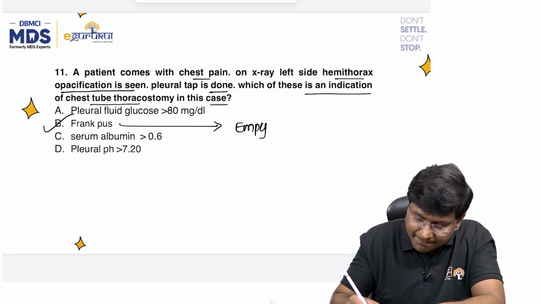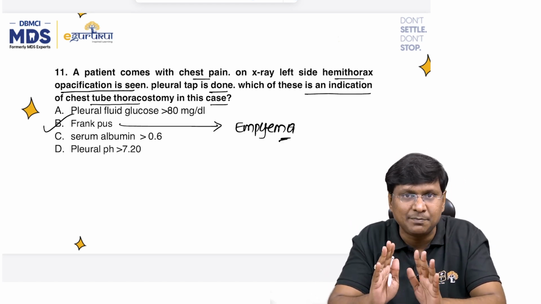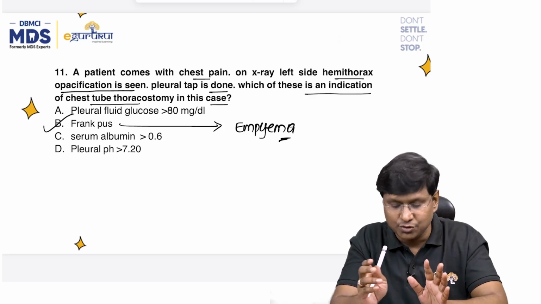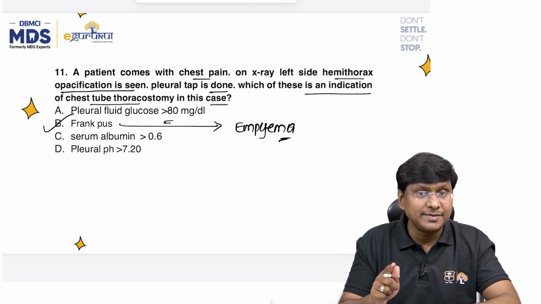This we call empyema. So when there is empyema, that cannot be aspirated with the help of the needle. So definitely you need to place the chest tube. Then what about the glucose? How much should be the glucose?